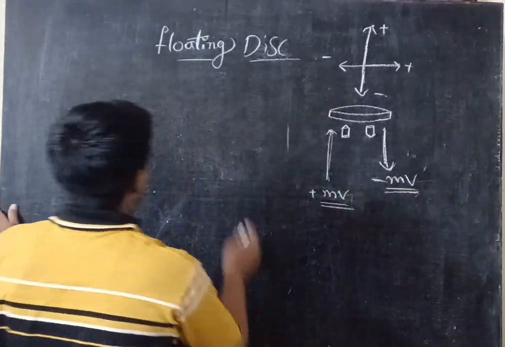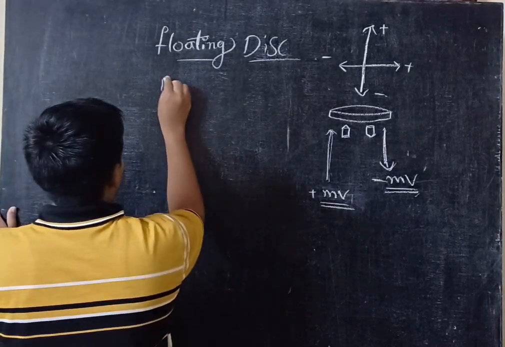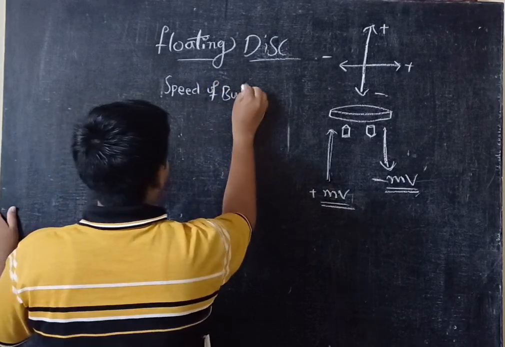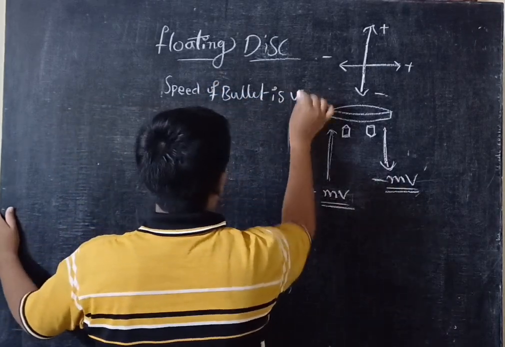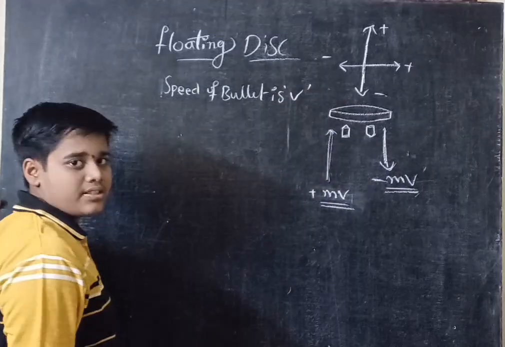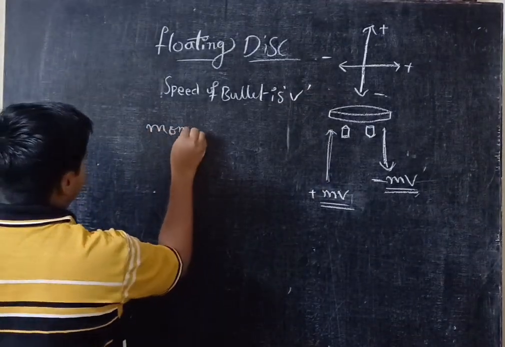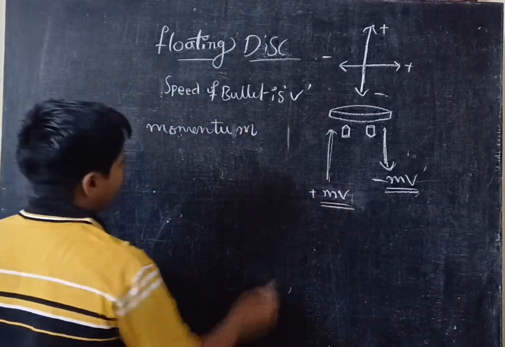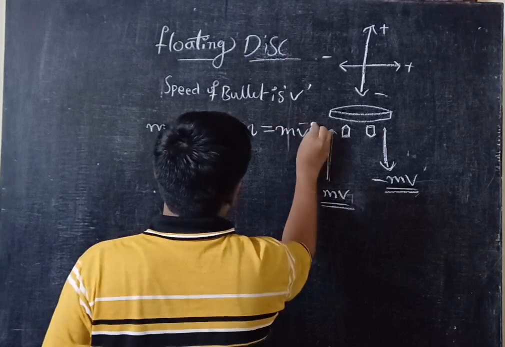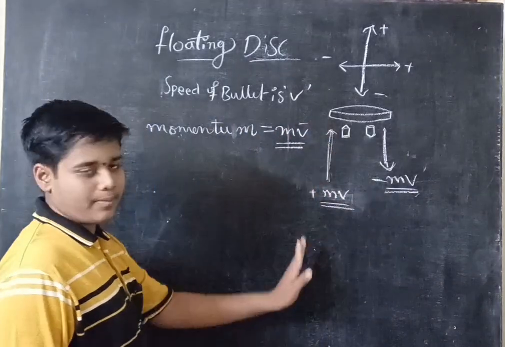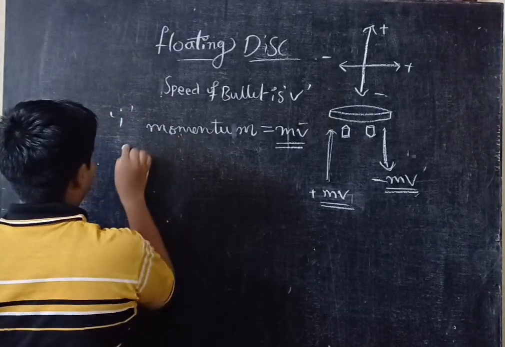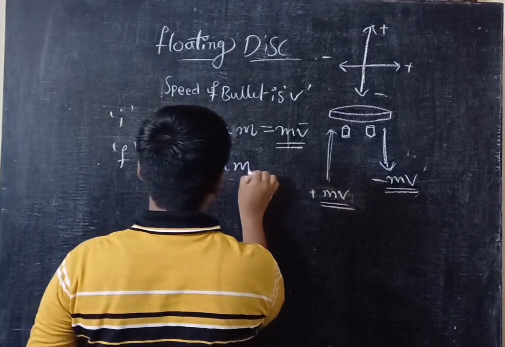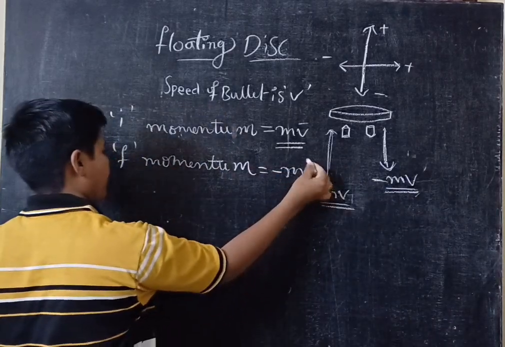Okay, so if you see the speed of the bullet is velocity. Suppose I am taking v as velocity. So what is momentum? Momentum means mass into velocity. So this is the initial momentum. And the final momentum is minus mv bar.